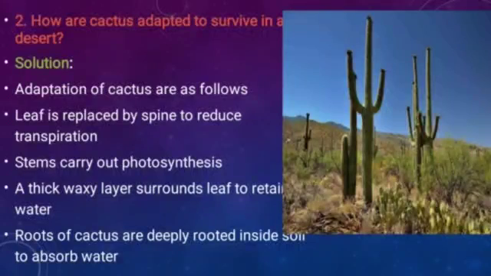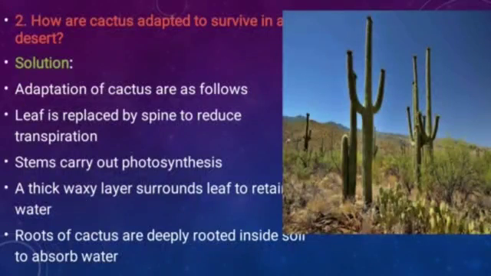So the question is, how are cactus adapted to survive in a desert? The adaptations of cactus are as follows. Leaf is replaced by spines to reduce transpiration. Plants lose water through the process of transpiration by the leaves, and here in cactus, leaves are not there. So all leaves are replaced by thorns or spines to reduce transpiration.